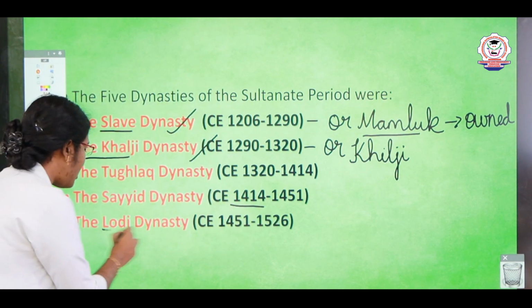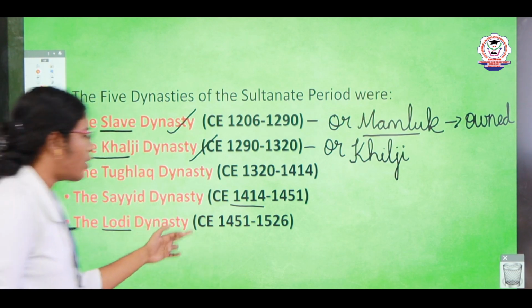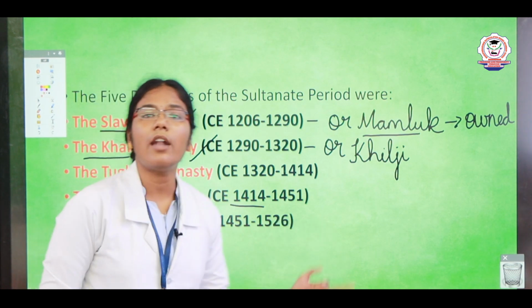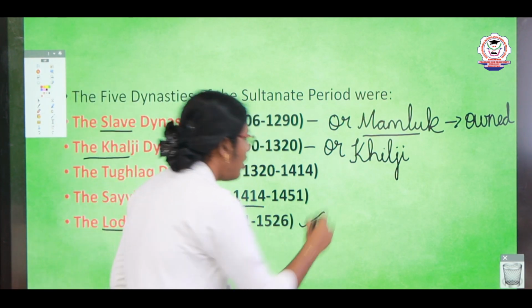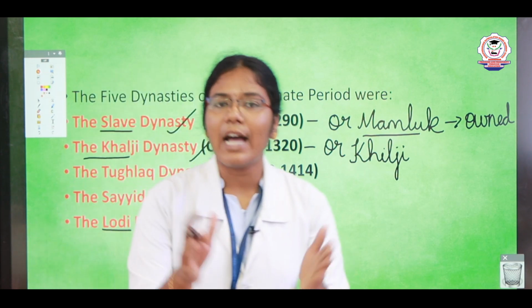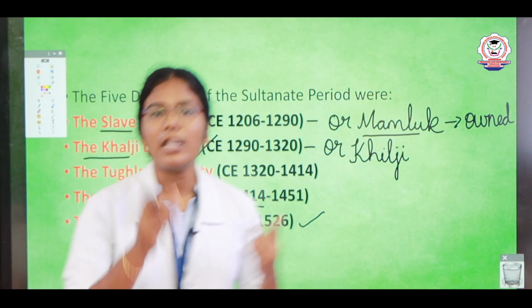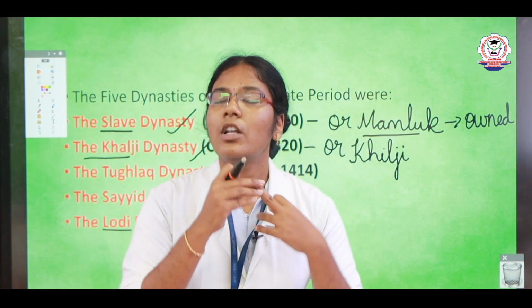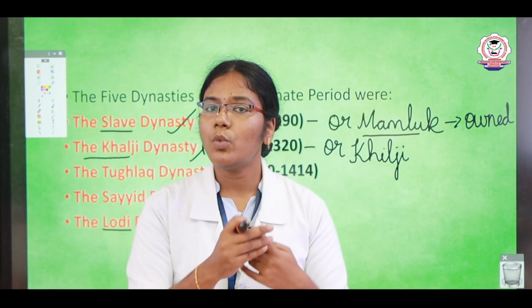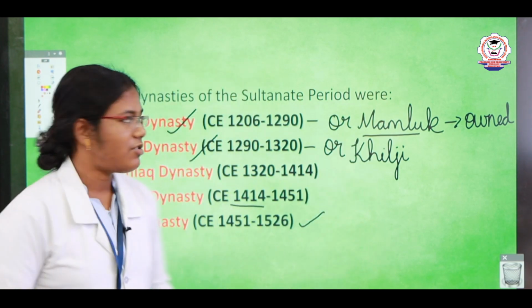The next is the Lodi dynasty, about CE 1451 to 1526. So the 5 important dynasties under the Delhi Sultanate are the slave or Mamluk dynasty, the second Khilji, the third Tughlaq, the fourth Sayyid, and the fifth Lodi dynasty.